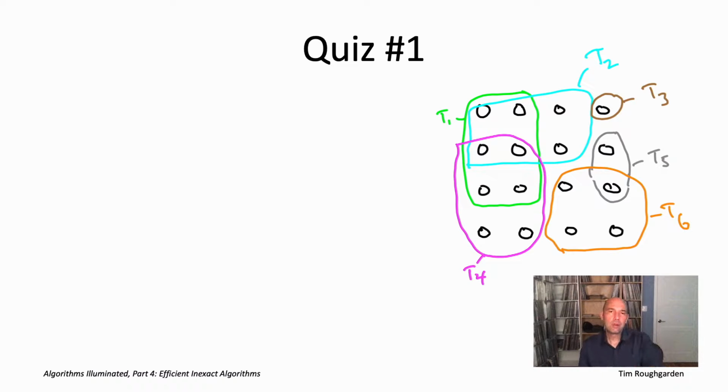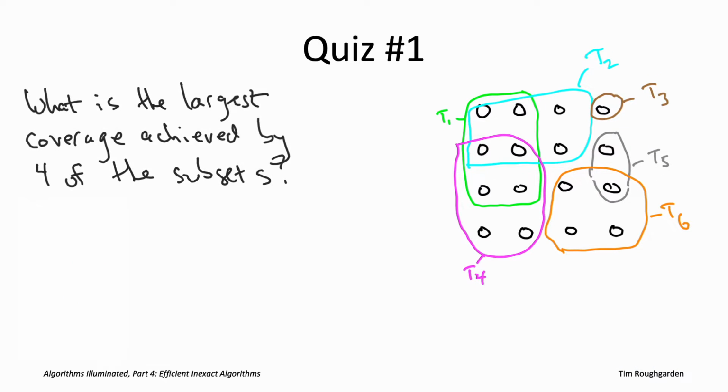All right, so on the right part of the slide, I've shown you a possible input of the maximum coverage problem. So there were 16 elements. So all the little black circles, those are the elements. And you see there's a 4x4 grid of them, so 16 in total. And then there's 6 different subsets, each with a different color. Now the final part of the input is a budget, the value of K. So let's say I'm going to let you pick 4 out of the 6 subsets. So the question then is, of all ways of choosing 4 out of those 6 subsets, what's the maximum possible coverage you can attain?